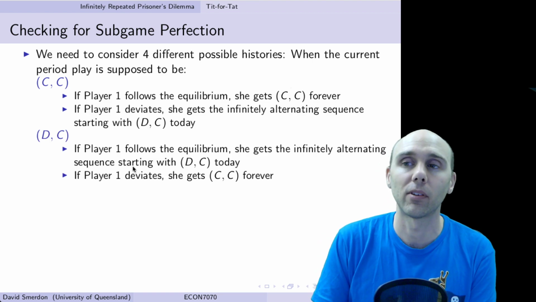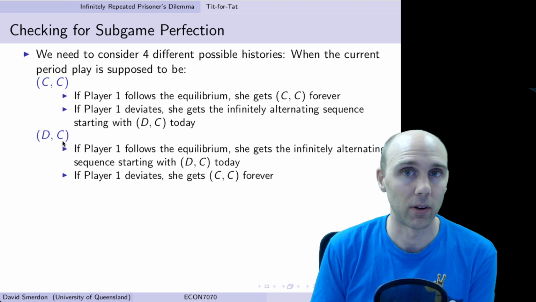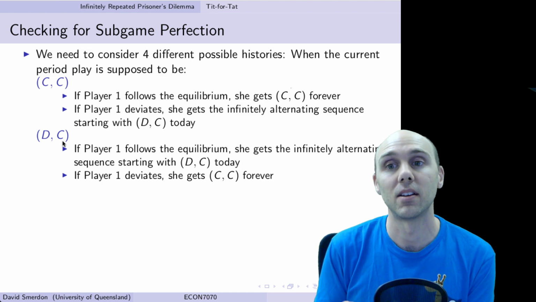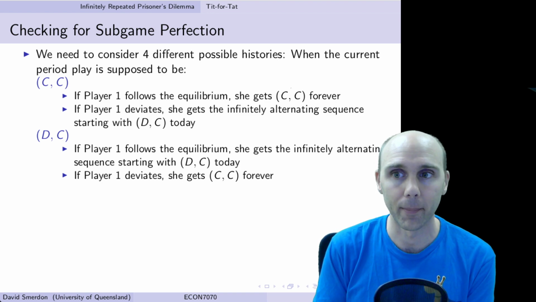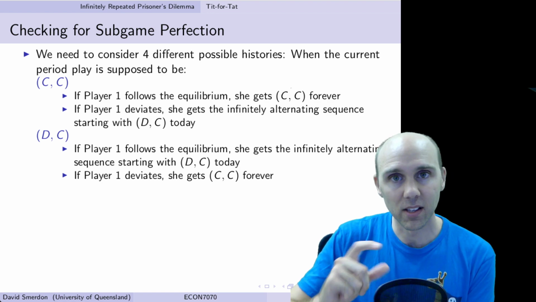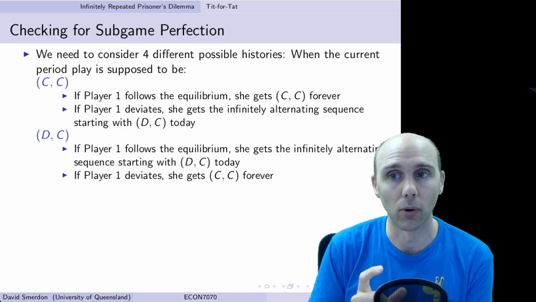What about if the history tells us that we're at DC this period? For example, if the last period was CD, in this period, DC is what we should end up at. Well, if we follow the equilibrium, we're in this loop forever now. DC, CD, DC, CD, and so forth.